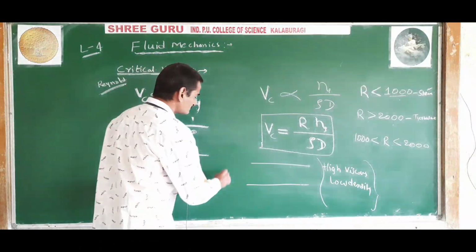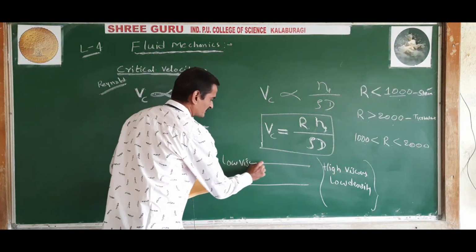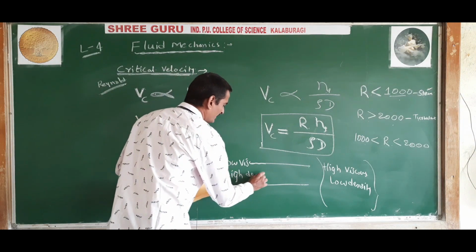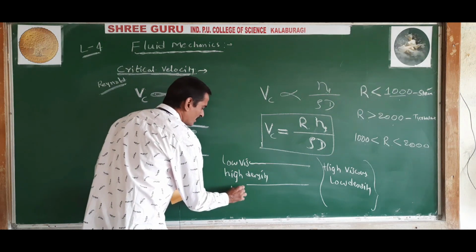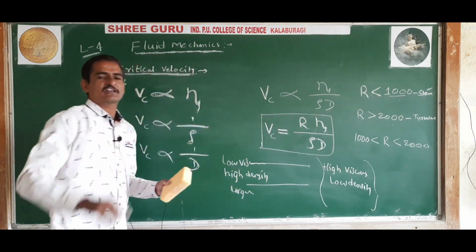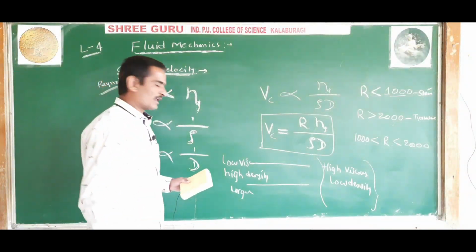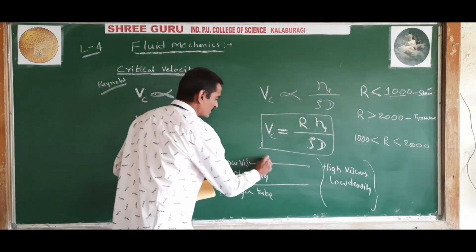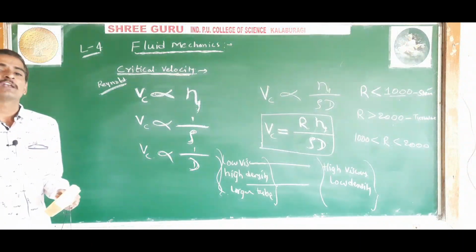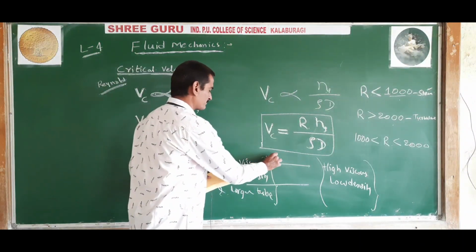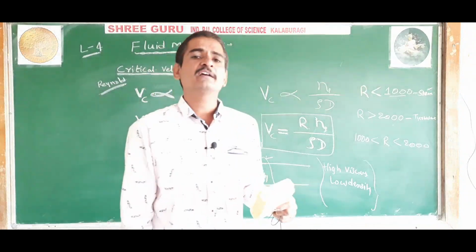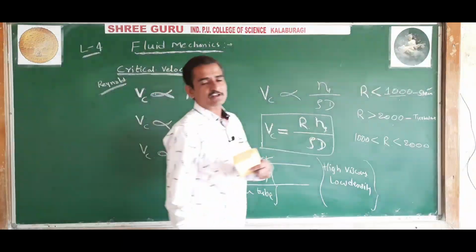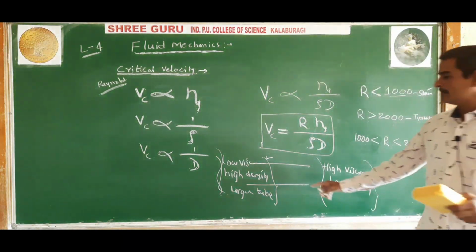If we have a low viscous, high density liquid flowing through a larger tube, that is, a tube with a larger cross sectional area, then the flow of liquid is more likely to be turbulent. The turbulent flow of liquid is possible when there is a low viscous, high density liquid flowing through a larger tube.